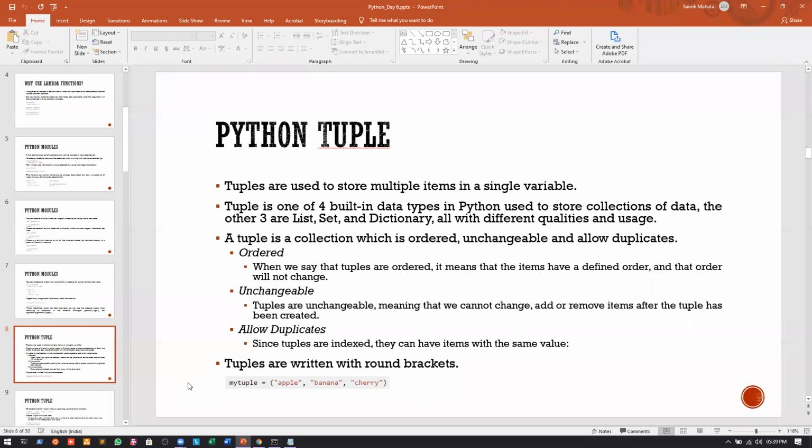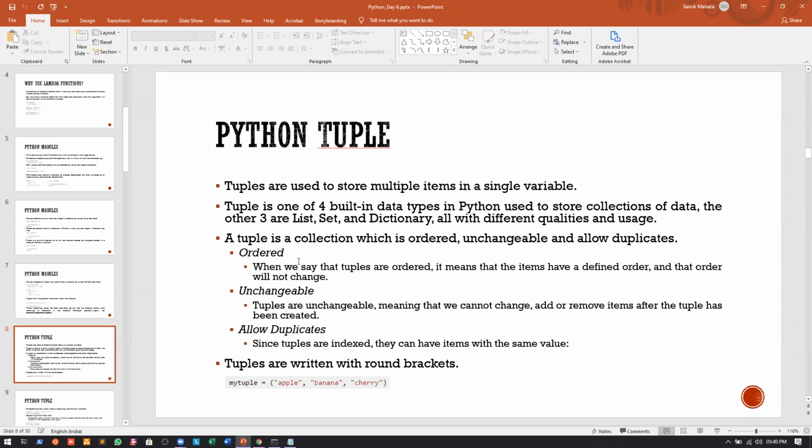So the first thing is, a tuple is used to store multiple items in a single variable. The second thing is, a tuple is one of the four built-in data types in Python. We have seen this earlier. There are four data types: list, set, dictionary, and tuple. We have seen dictionaries, we have seen lists, we are seeing tuples, and after this we will see the data type set. Now, a tuple, this thing is very important.